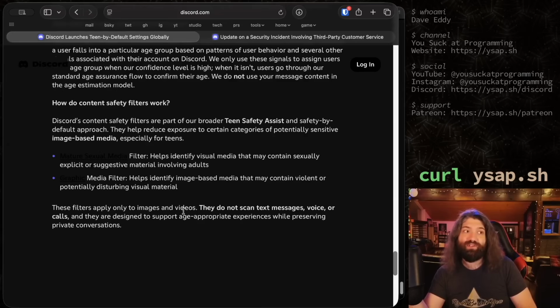I'm worried about the future of anonymity on the internet. I could see a world where in 10 years, and this is not even Discord specifically, this is all software, but I could see a world where in 10, 15 years, maybe sooner, I don't know, anonymity on the internet is really, really hard to come by.